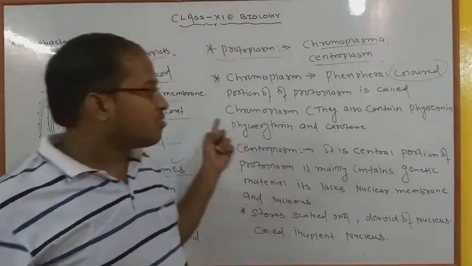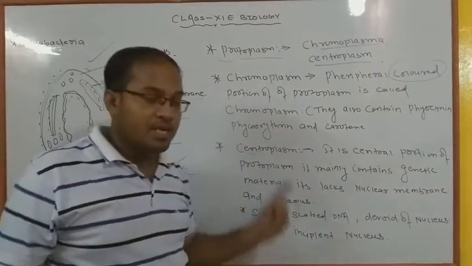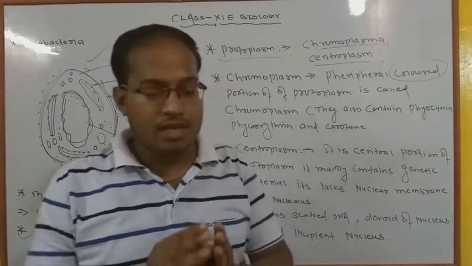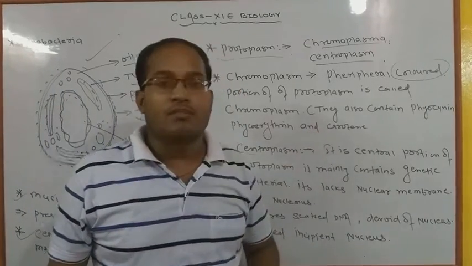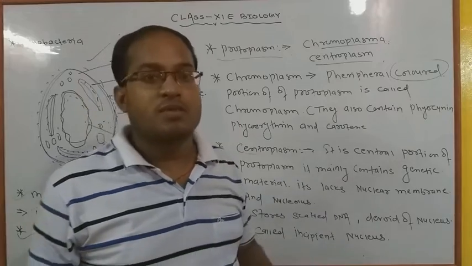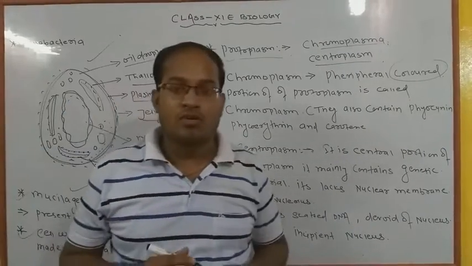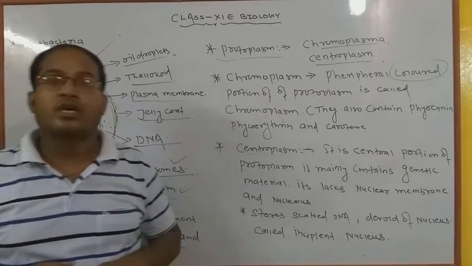So this is all about the structure of cyanobacteria and their membranes also. In the next video we will discuss the economic importance and harmful effects, and also the reproduction, how reproduction takes place in cyanobacteria. Till then, whatever I have taught you, you all have to revise it. If you have any problems related to biological words, you can ask me. Okay, thank you students.